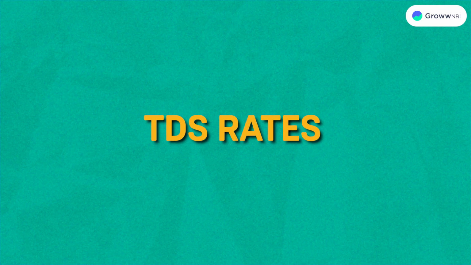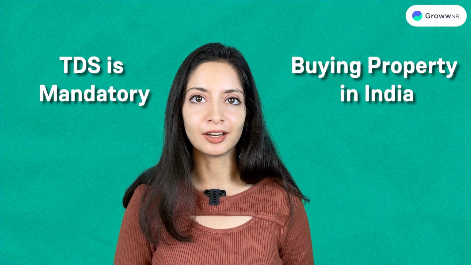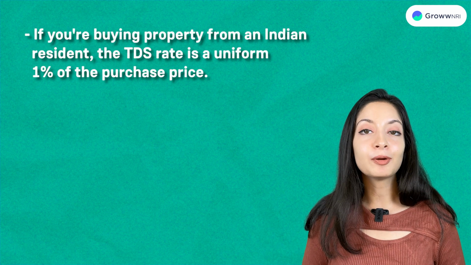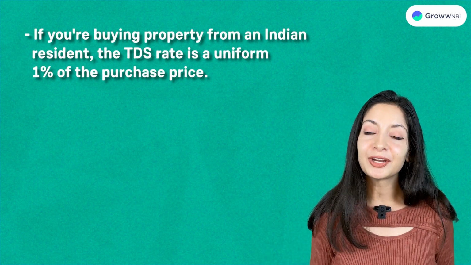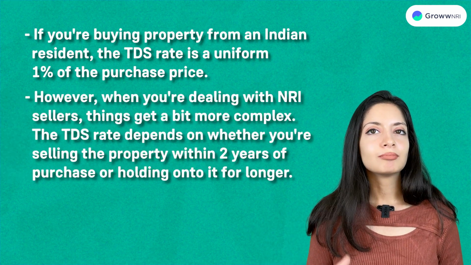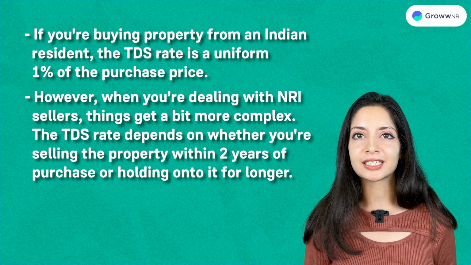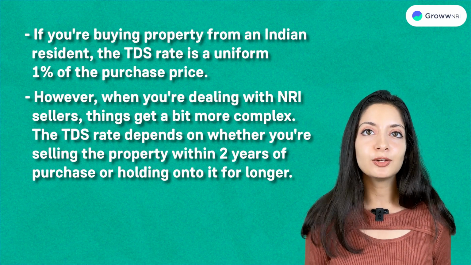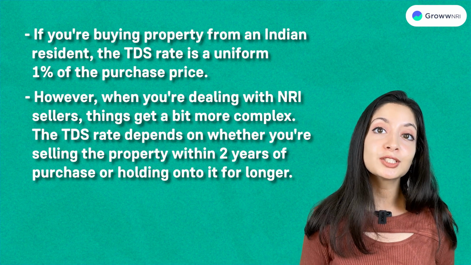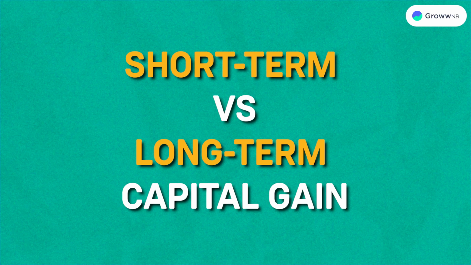TDS rates. Now, as we mentioned earlier, TDS is mandatory when buying property in India. The rate isn't the same for every seller though. Here's how it works. Number 1, if you're buying property from an Indian resident, the TDS rate is a uniform 1% of the purchase price. Number 2, however, if you're dealing with NRI sellers, things might get a little bit more complex. The TDS rate depends on whether you're selling the property within 2 years of purchase or holding on to it for a little longer. Short-term versus long-term capital gain.